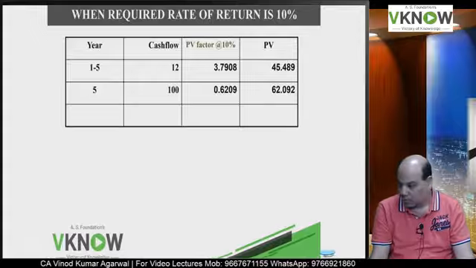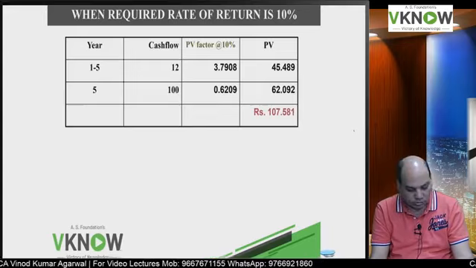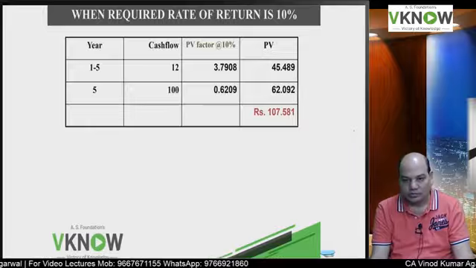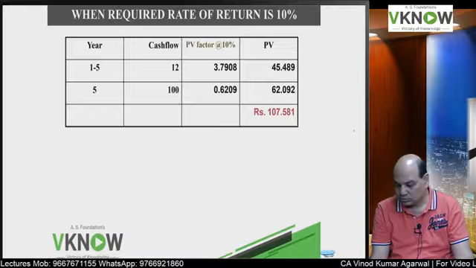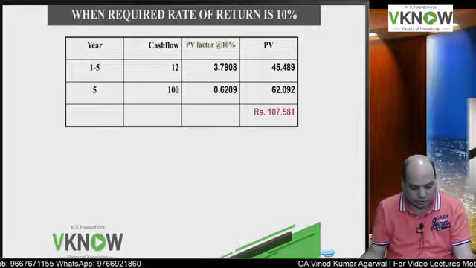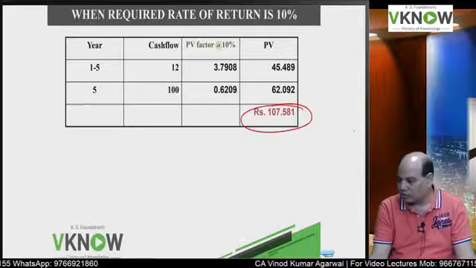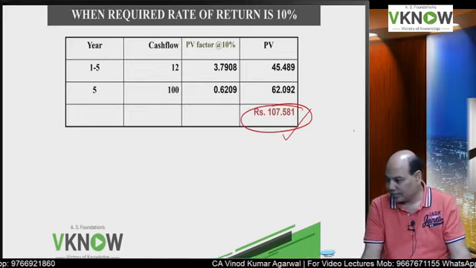So Nitin has replied; the answer he has replied is 93.13. Oh my God, I think that was the earlier answer. So this is 107.581. Is it right? 107.581. Check the total. At 10% discount rate, this is the answer. Very good, Hari.